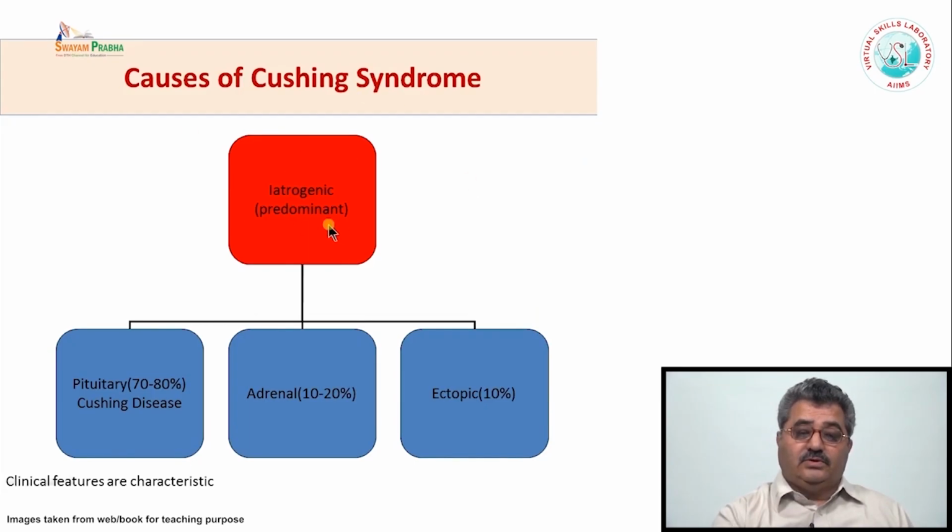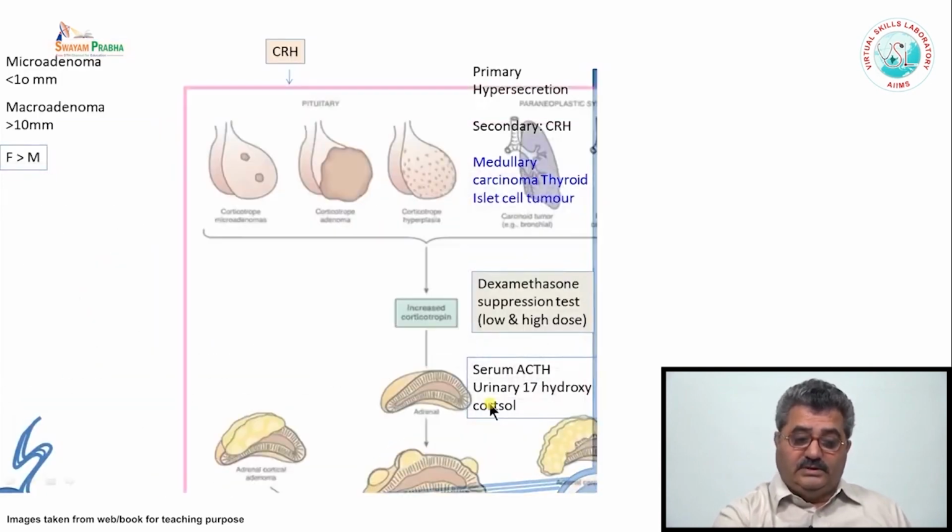This shows the causes of Cushing syndrome. As I mentioned, the most common is iatrogenic, that is the steroid which is given for different diseases. The other causes are predominantly pituitary. About 70 to 80% of Cushing syndrome is due to pituitary adenomas. There may be adrenal adenomas, about 10 to 20%, and in less than 10% of the cases there may be ectopic production of ACTH.